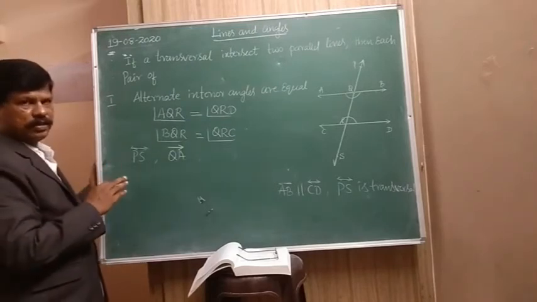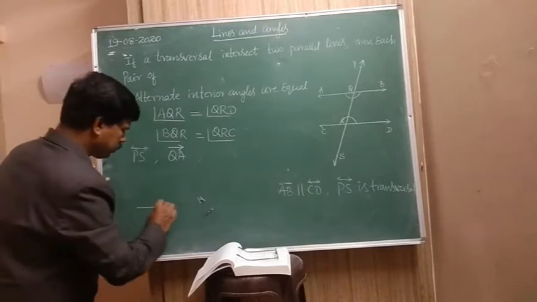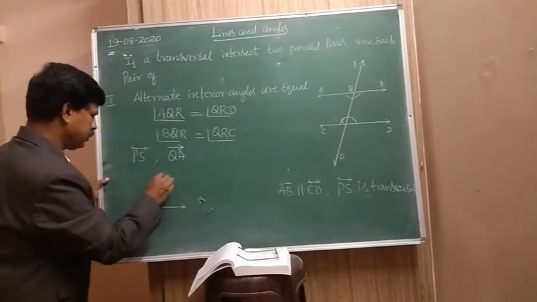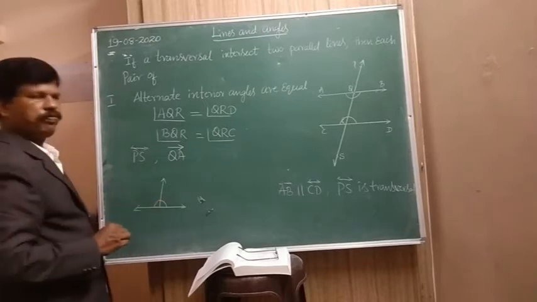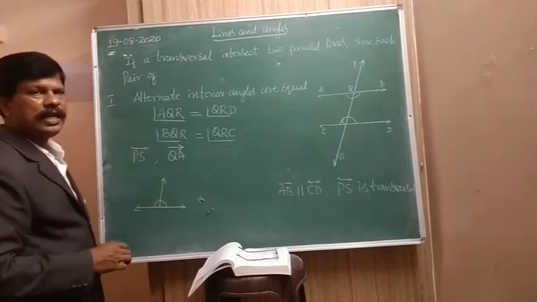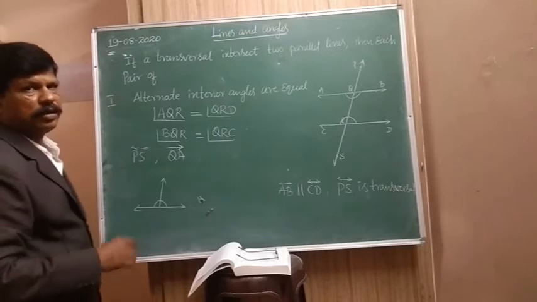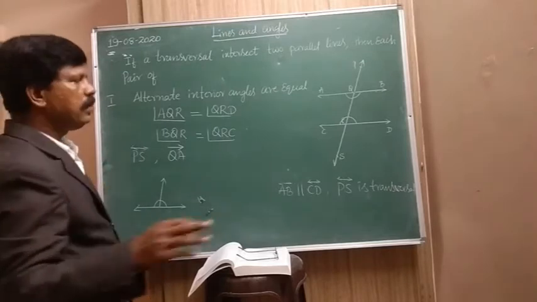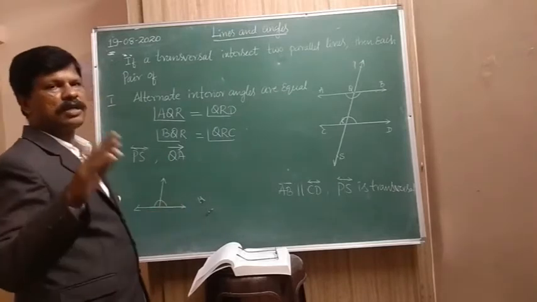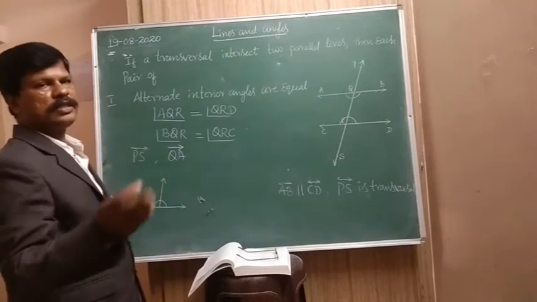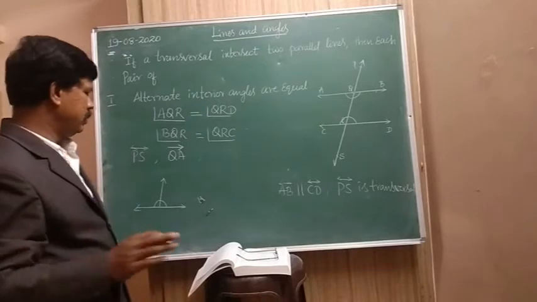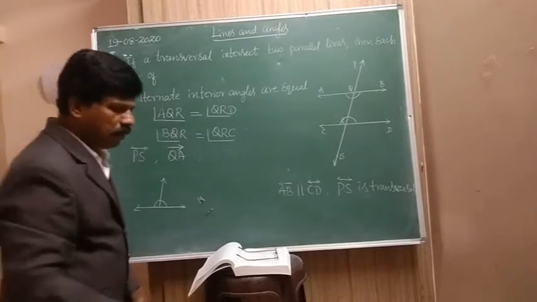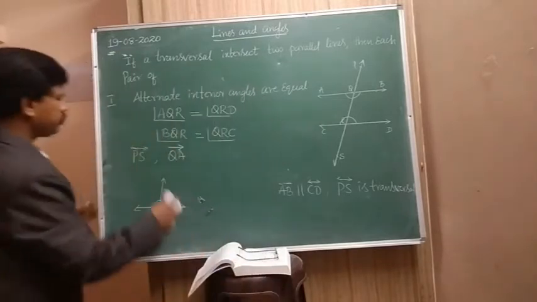Consider like this: here this is the line and here is the ray. Then what about these two? These are called linear pair angles. Remember this, very very important. When a ray stands on a straight line, then the two adjacent angles are called supplementary angles, or a linear pair.